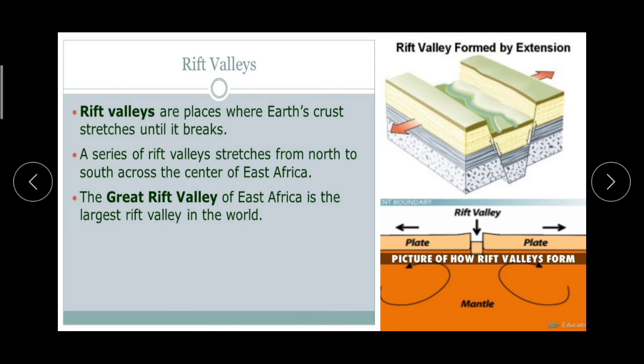So here in this picture you can see how rift valleys form. These two plates moving in the opposite directions, and because of this, here rift valley forms. So rift valleys are places where earth's crust stretches until it breaks.